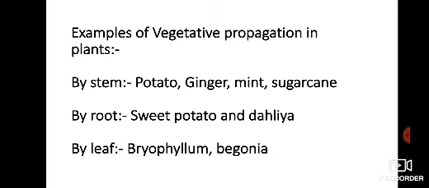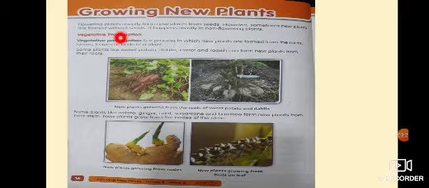In vegetative propagation, as we all know, reproduction takes place with a single parent. As we know, flowering plants usually form new plants from seeds. However, sometimes new plants are formed without seeds. So we are going through the process without seeds. It happens mostly in non-flowering plants. Students, if there is no seed, then how will a plant grow?